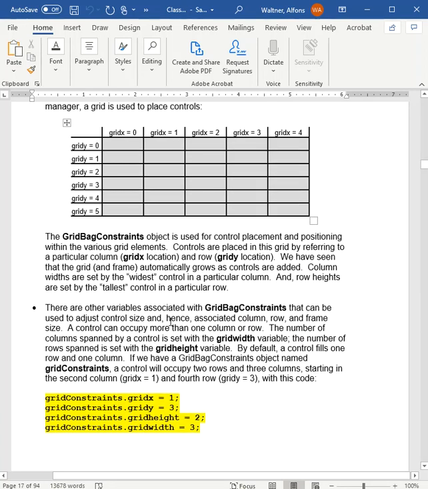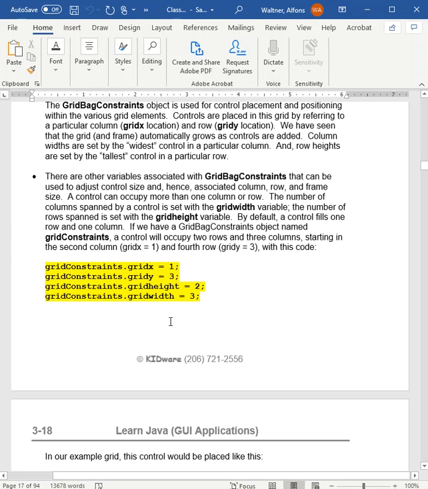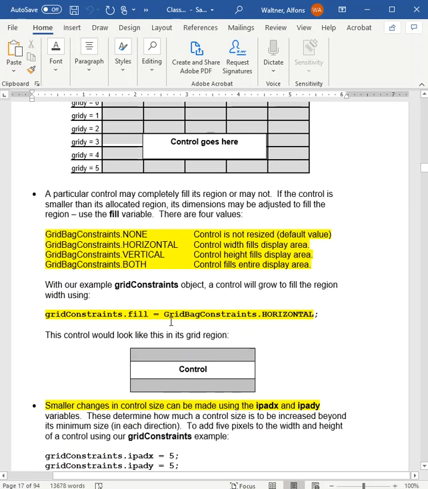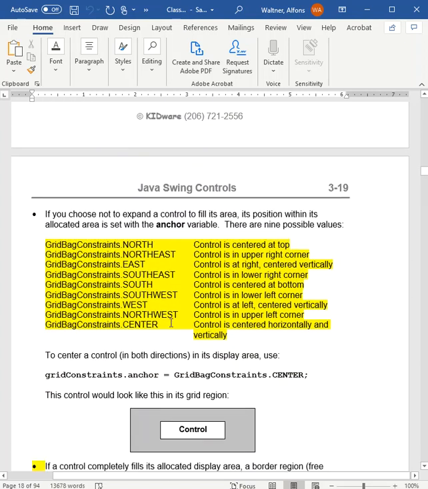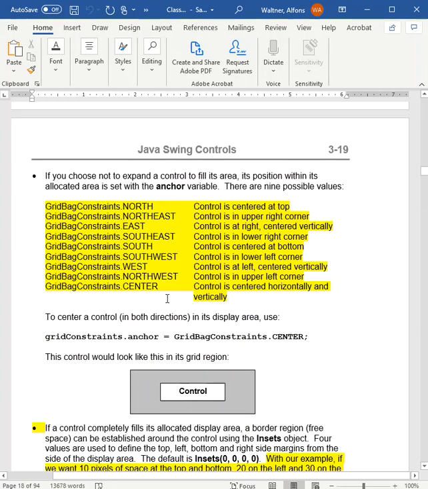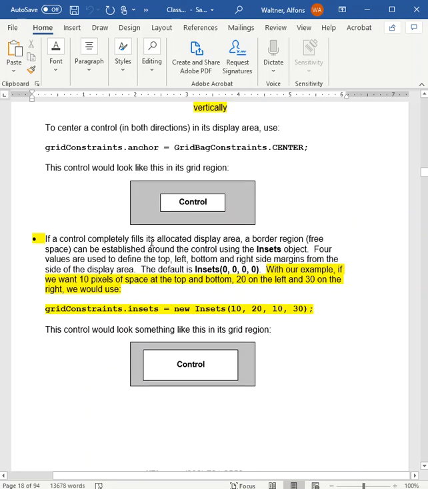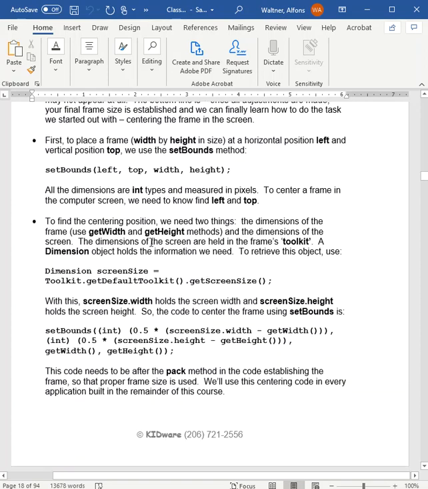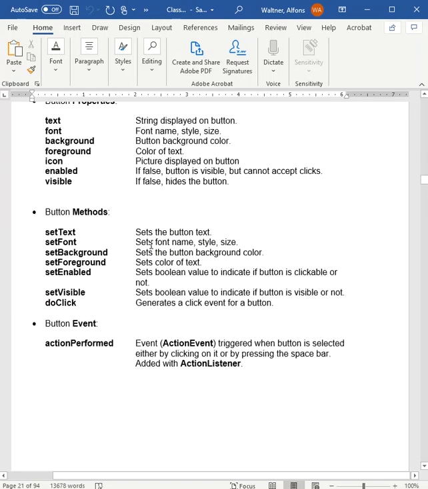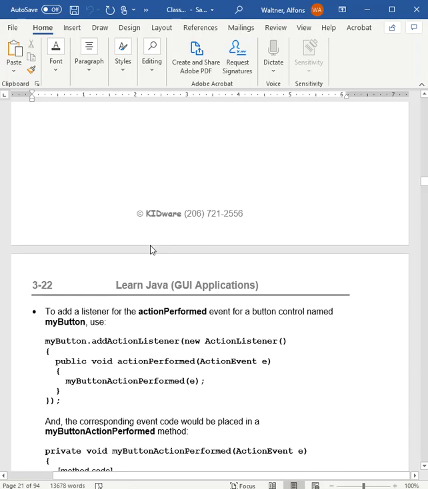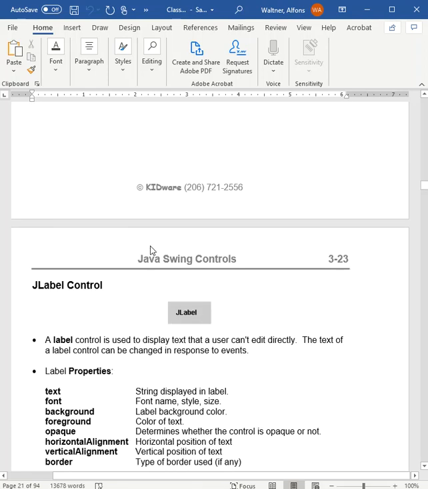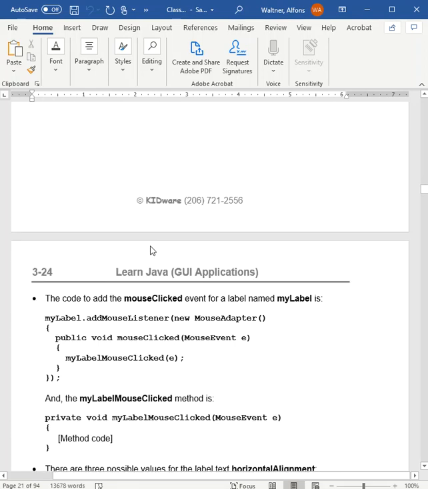We all know about the grid bag layout and the grid constraints, and we called it my grid on mine. So this is nothing new that you've done. We will learn how to do some alignment, which is a little bit different. We haven't done the alignment yet, so we'll talk about that as we go through in number 3. And then of course there's the buttons, and we'll get into more details about the buttons and what they do. And then we have the labels.